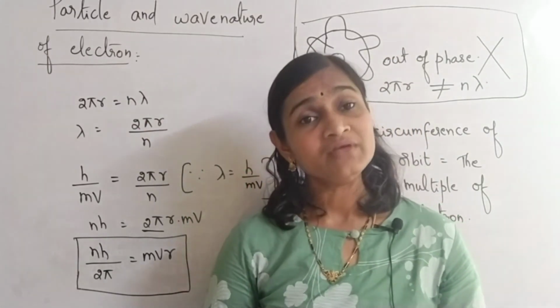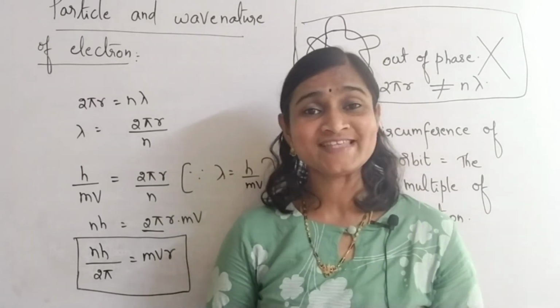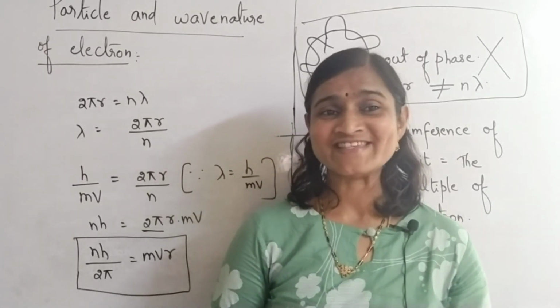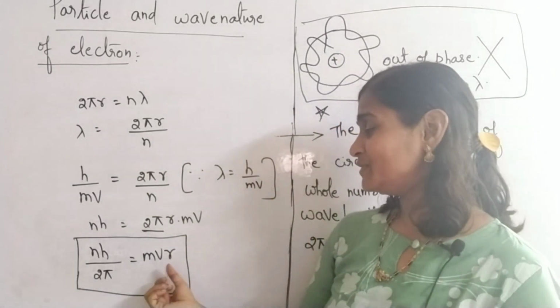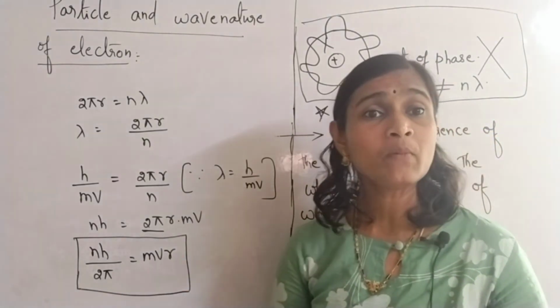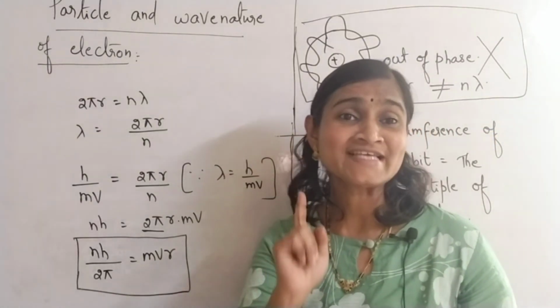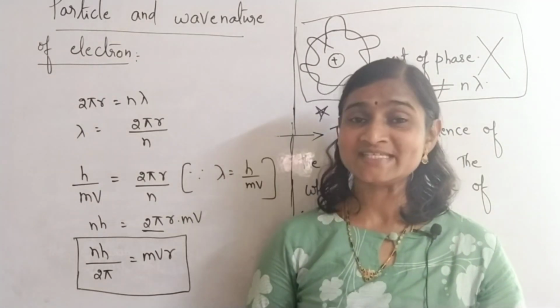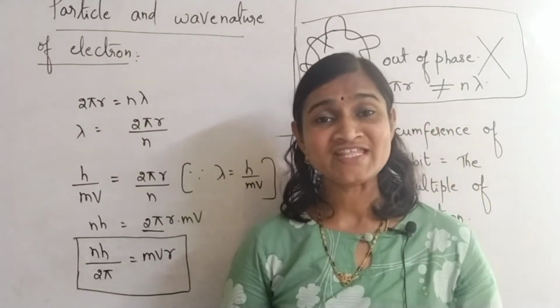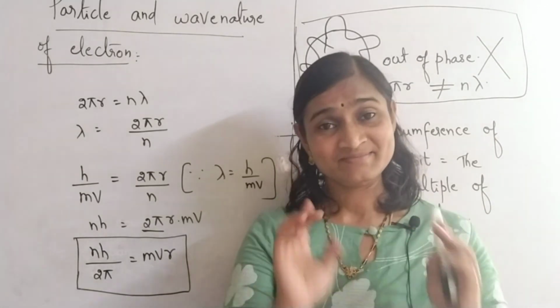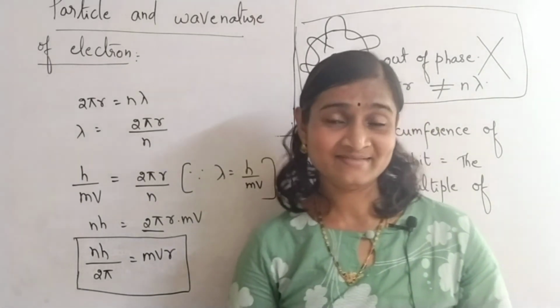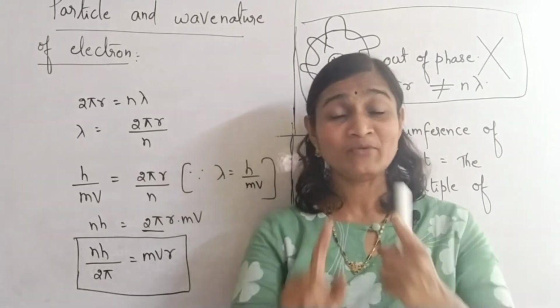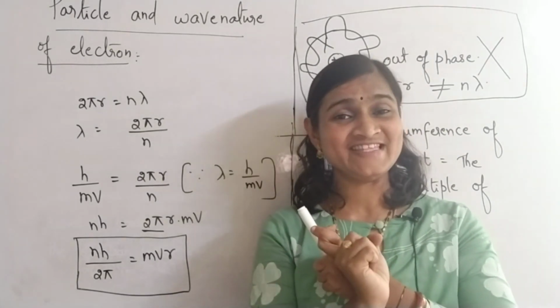That's why we are proposing that the electron has dual nature. Yes. So this equation we got with the help of Louis de Broglie's wavelength, isn't it? That means Louis de Broglie's concept of wave nature and the particle nature of Niels Bohr's model are both in agreement with each other.